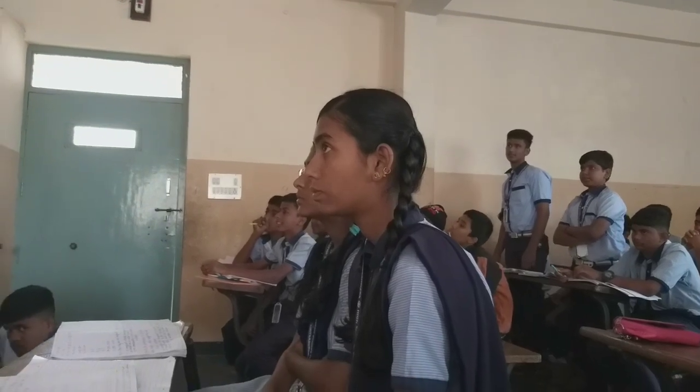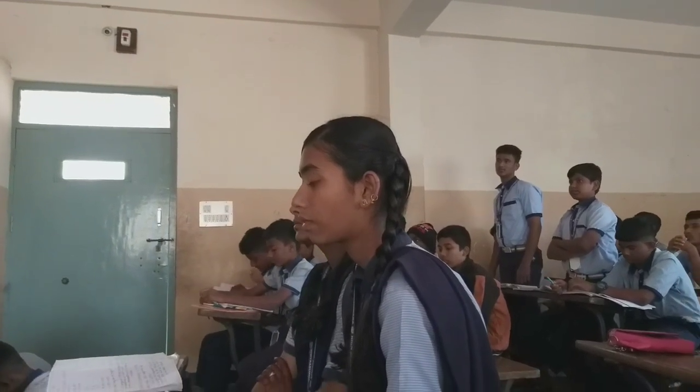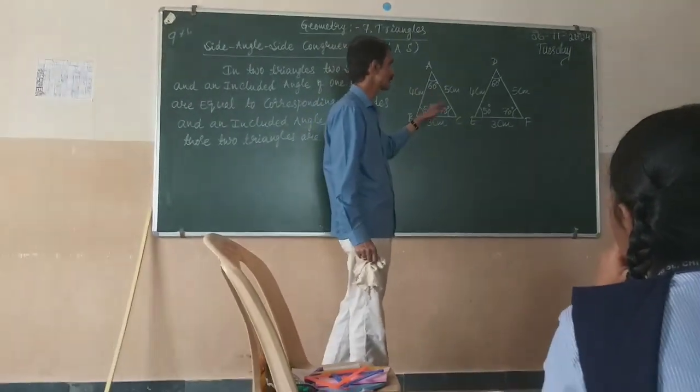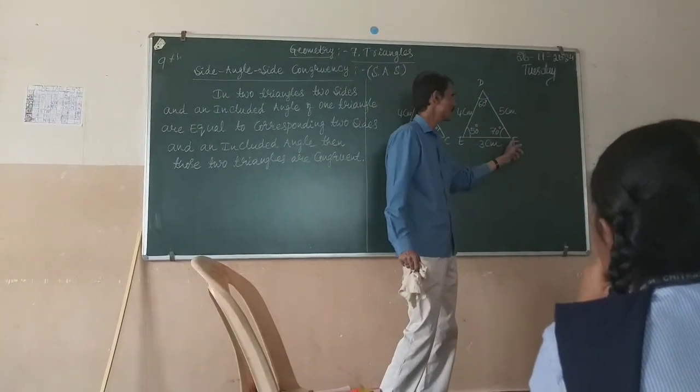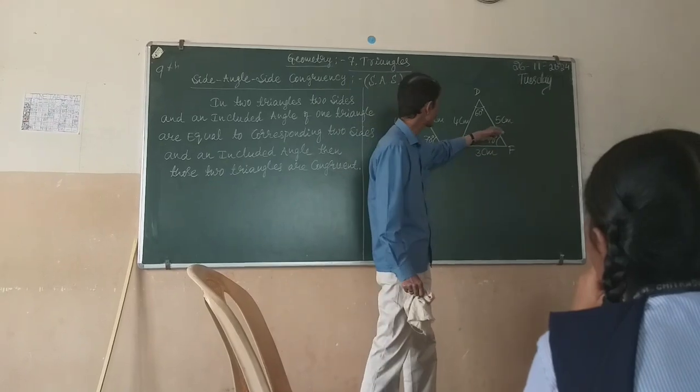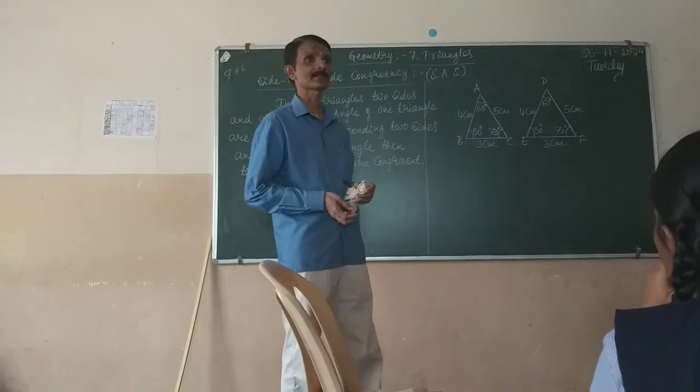AB is the side corresponding to DE. AB and DE are the corresponding sides. Why they are corresponding sides? Because they have the same length, 4 centimeter. Similarly, the side AC is equal to side DF, because these two are the same length.